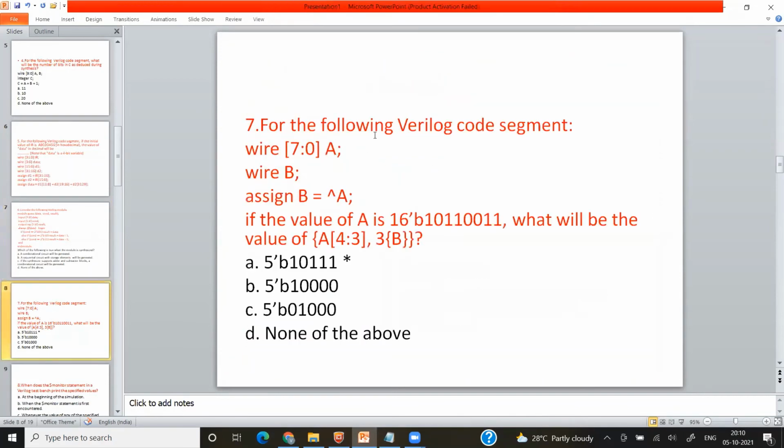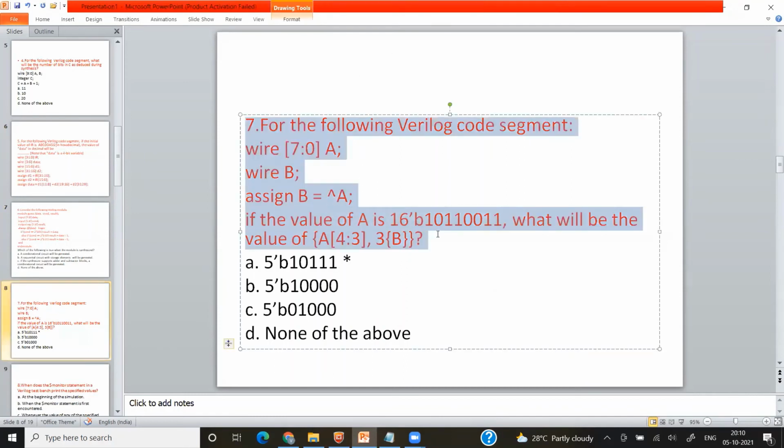Next question. For the following Verilog code segment, okay, so this question.